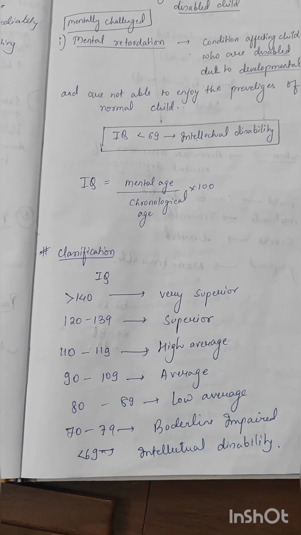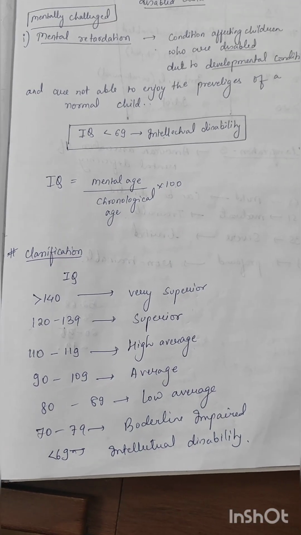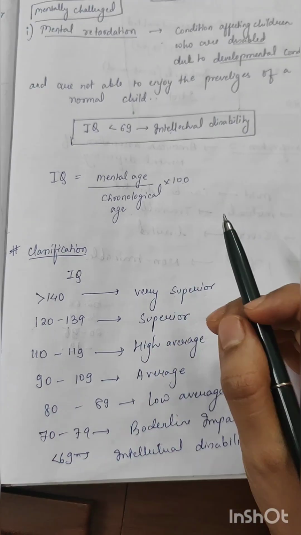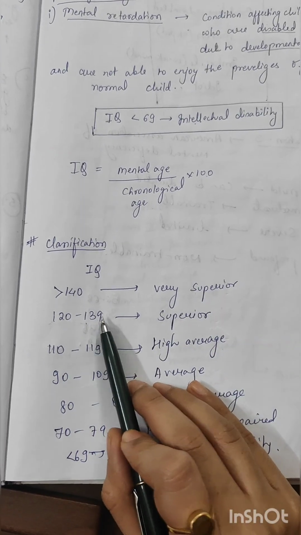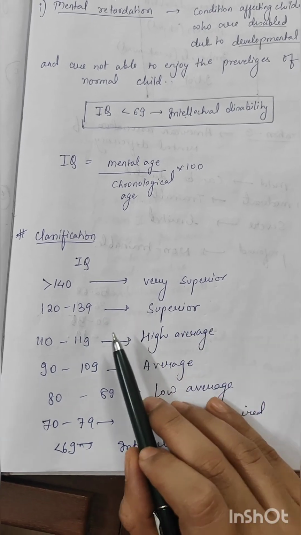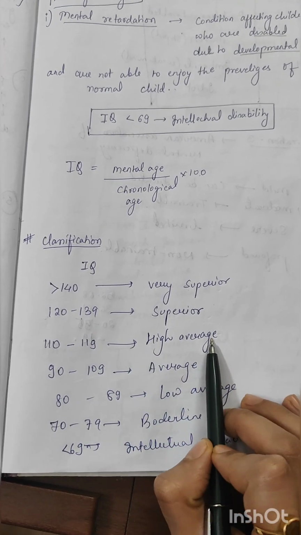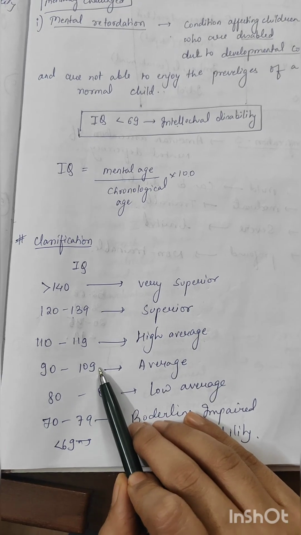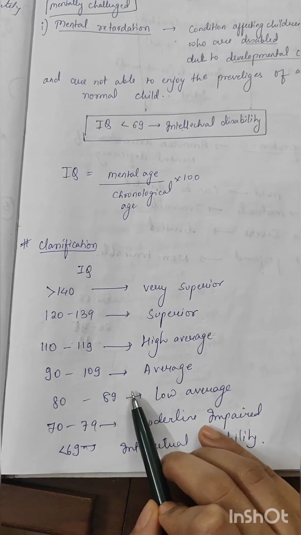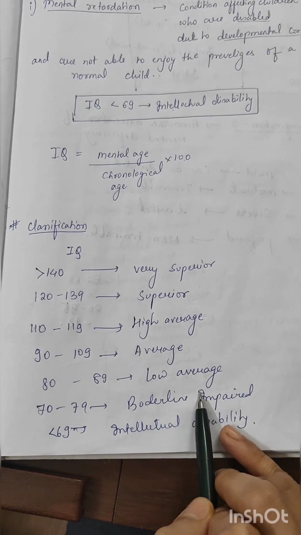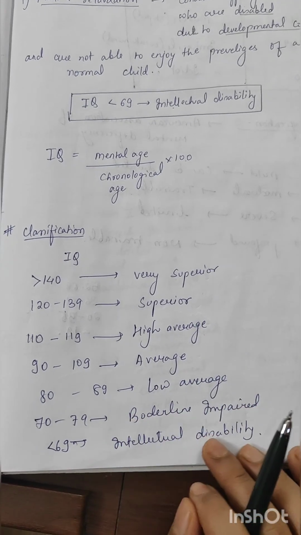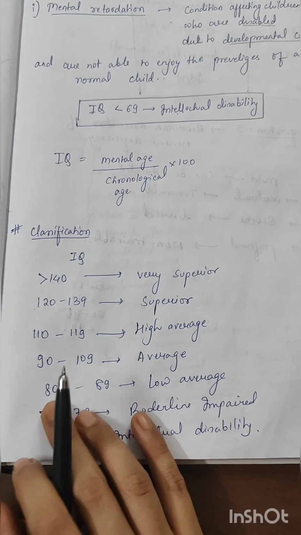Now certain classifications have been given of IQ classifications. Those are: if it is more than 140, very superior; 120 to 139, superior; 110 to 119, high average; 90 to 109, average; 80 to 89, low average; 70 to 79, borderline impaired; and less than 69 are intellectually disabled. Look to this very carefully.